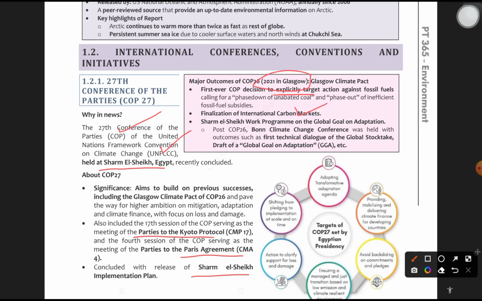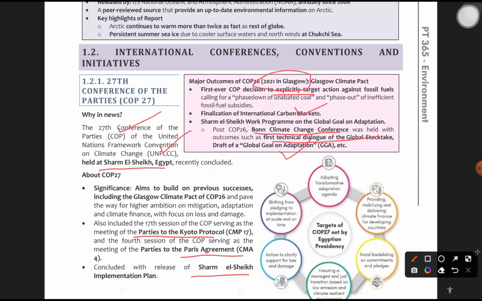Okay, post COP26, the Bonn Climate Change Conference was held, with outcomes such as the first technical dialogue of the global stocktake and a draft of a global goal on adaptation. Direct fact-based question. One prelims question could be asked from here. So just note it down. Listen to this video multiple times so that it will be present in your mind.